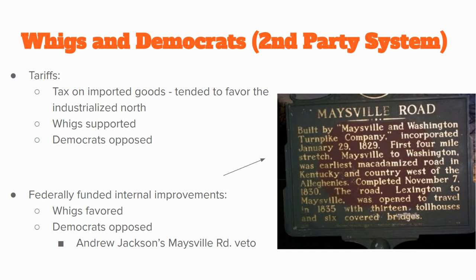For example, there is a discussion to build a road called Maysville Road. You see a sign pictured on the right. There's a plan to build it. And in the beginning, the road would only be in one state, in Kentucky. Okay. And Andrew Jackson says, veto, I'm not going to give you any federal government money to build this road because it's only improving one state, and that's an intrastate improvement. We shouldn't be funding it. So there's their differences on that.